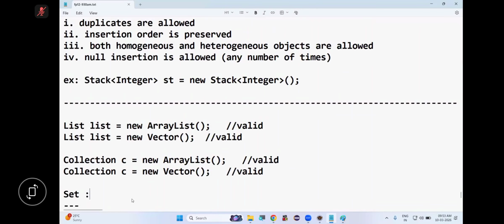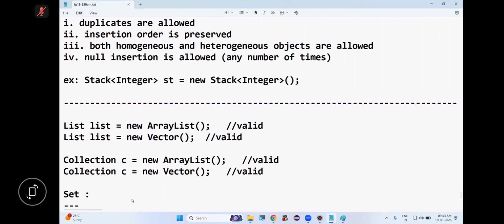So now tell me, when we should go for List? If we want to represent a group of individual objects as a single entity where duplicates are allowed and insertion order is preserved, then we should go for List. So Set is the opposite of List. Set is the opposite of List.